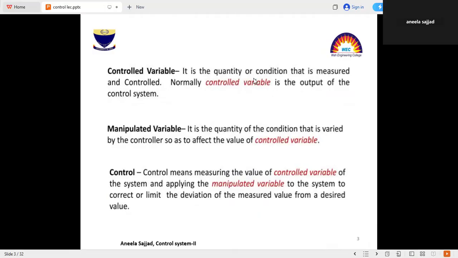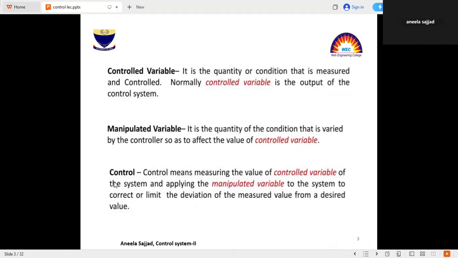Normally, the control variable is the output of the control system, like controlling temperature with temperature sensors or controlling humidity, etc. Manipulated variable is the quantity or condition that is varied by a controller as a factor of the value of the control variable.